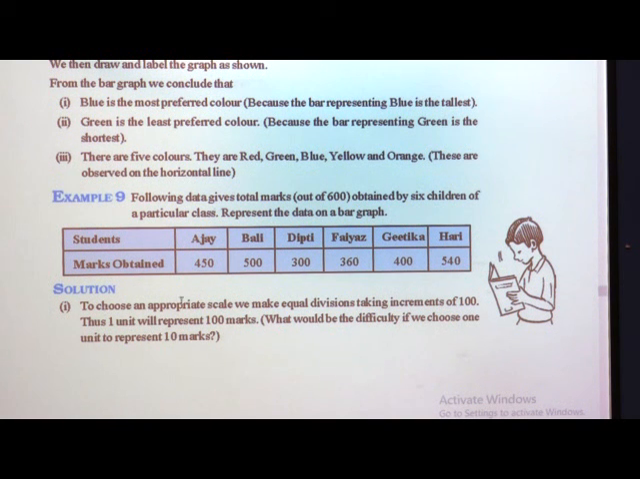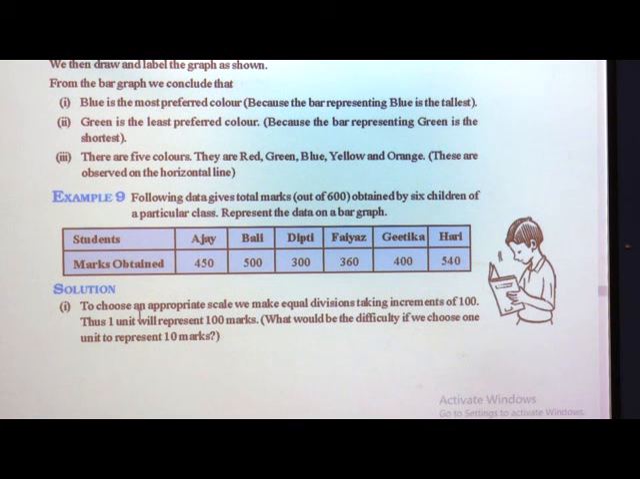So, Ajay got 450 marks, Bali got 500 marks out of 600, Dipti got 300 marks, Fayaz got 360 marks, Gitika got 400 marks and Hari got 540. I want to represent this data in the form of a bar graph.